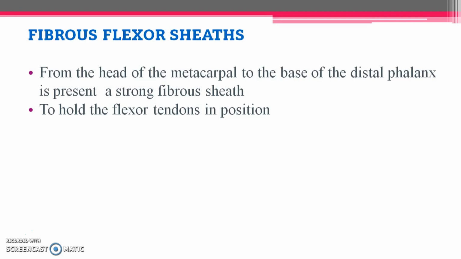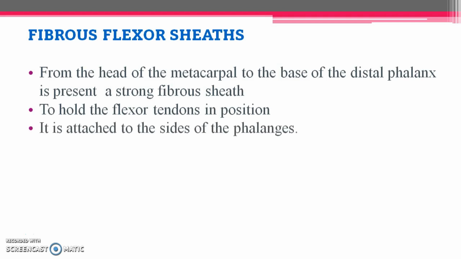From the head of the metacarpal to the base of the distal phalanx there is a strong fibrous sheath, and it is going to hold the flexor tendons in position. Thus we will be getting a bowstring-like appearance when we extend our hand region. It is attached to the sides of the phalanx; at last it ends by attaching to the sides of the phalanges.